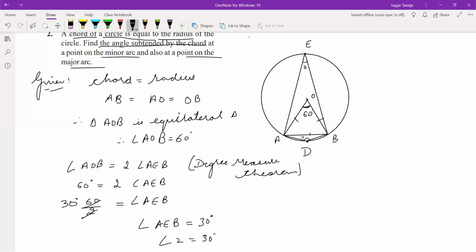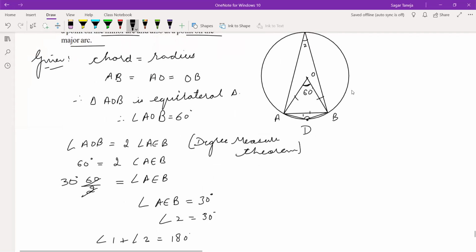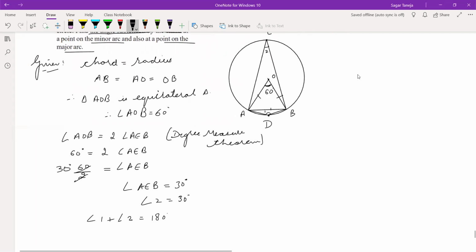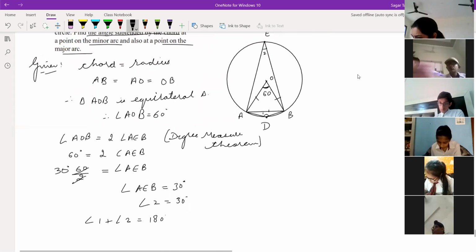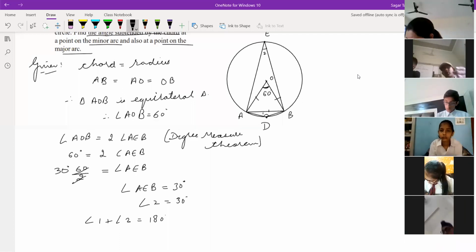Now see, this angle 1 and angle 2 will make a sum of 180 degree. Can anyone tell me the reason why angle 1 and angle 2 will make 180 degree? Sandali, why will angle 1 and angle 2 make a sum of 180 degree?